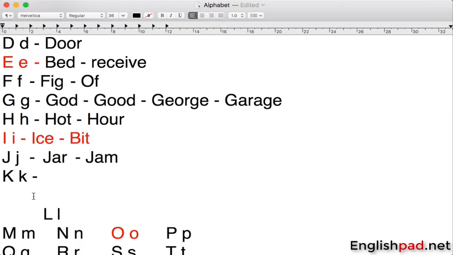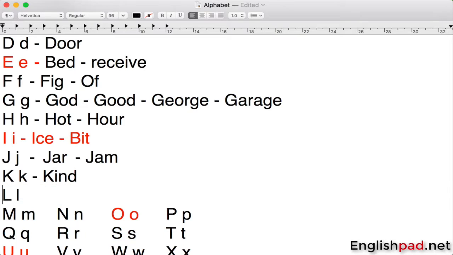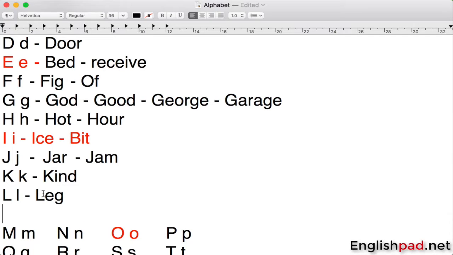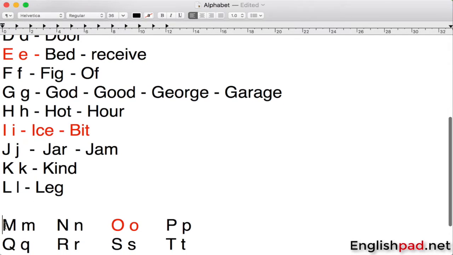like kind, let's say, kind. Kind as an adjective describes people's personality. It's kind. Then we have L. L is pronounced as L. So for example, like leg, leg. So we have L, leg.